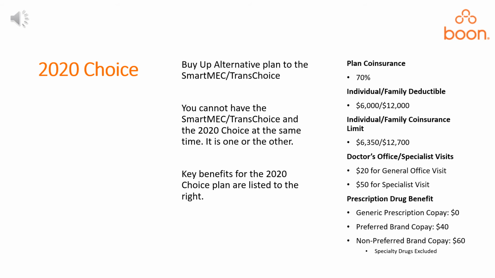Plan coinsurance, 70%. Individual and family deductible, $6,000 and $12,000. Individual and family coinsurance limit, $6,350 or $12,700. Doctor's office or specialist visits, $20 for general office visit, $50 for a specialist visit. Prescription drug benefit, generic prescription copay, 0. Preferred brand copay, 40. Non-preferred brand copay, 60. Specialty drugs are excluded.